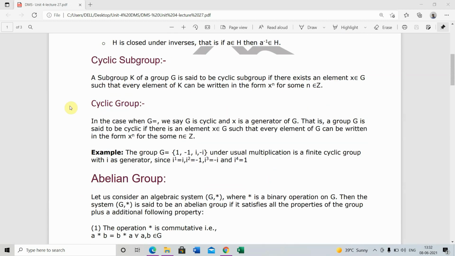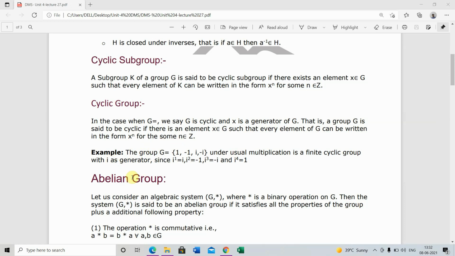Cyclic subgroup. A subgroup K of a group G is said to be a cyclic subgroup if there exists an element X belonging to G such that every element of K can be written in the form X to the power n for some n. Cyclic group. In the case when G equals the set of powers of X, we say G is cyclic and X is a generator of G. This way it is called a cyclic group.